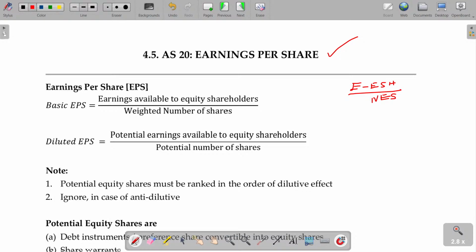That you know. If the earnings available to the equity shareholders are 1 lakh and the number of equity shares is 10,000, it means for every share shareholders will get 10 rupees. This is called EPS. Clear?